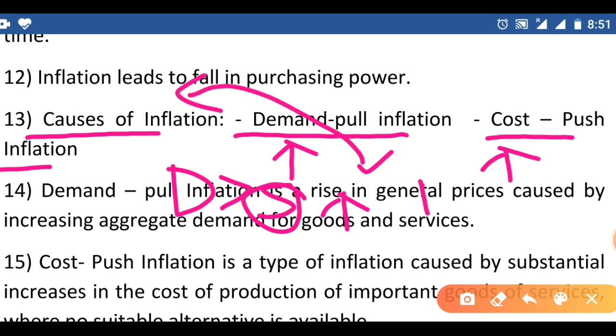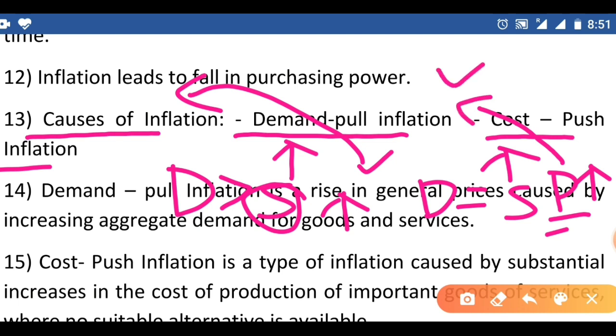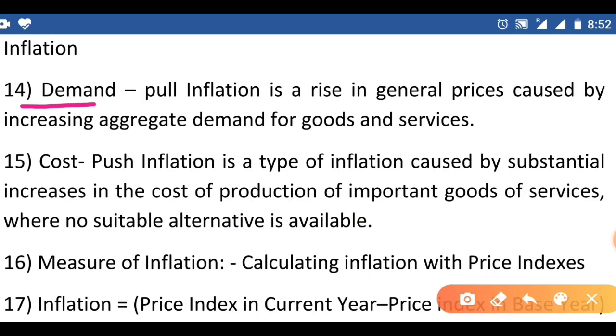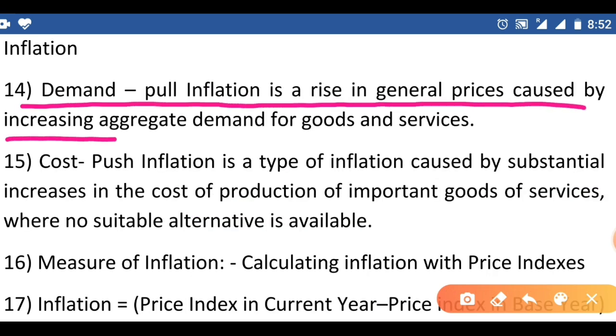In cost push inflation, demand equals supply, but the production cost increases. We are taking more money to produce the goods. So here the production cost is increasing. The increasing cost of production is nothing but inflation. Demand pull inflation is a rise in general prices caused by increasing aggregate demand for goods and services.